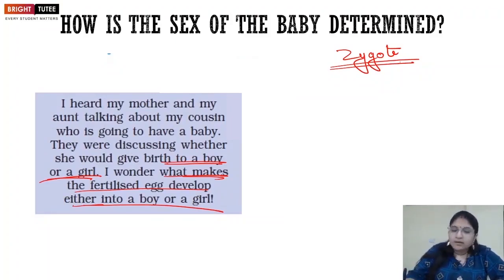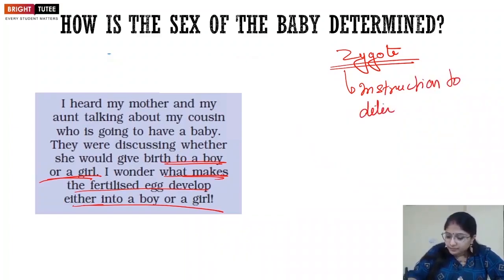Now in this zygote there are instructions which will form the sex of the baby. So what does it contain? It contains instructions, right? Instructions to determine the sex of the baby.